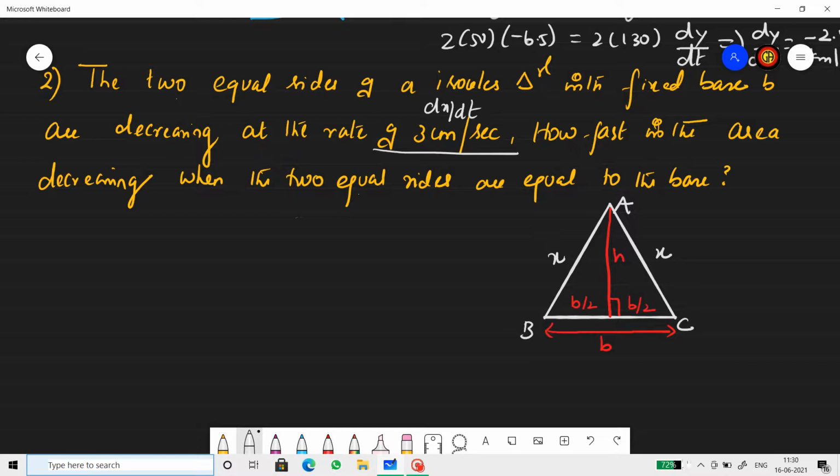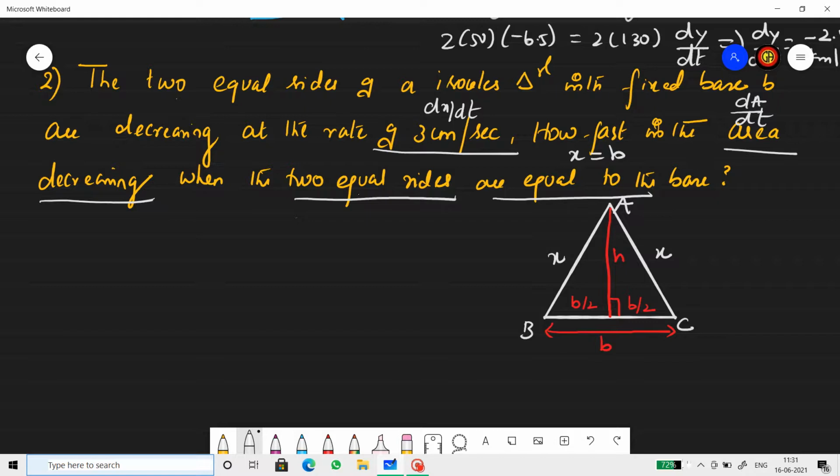How fast is the area decreasing? They want us to find the rate of change of area, which is dA by dt, when the two equal sides are equal to the base, that is, when x is equal to b.